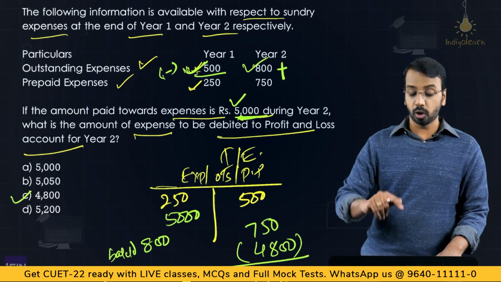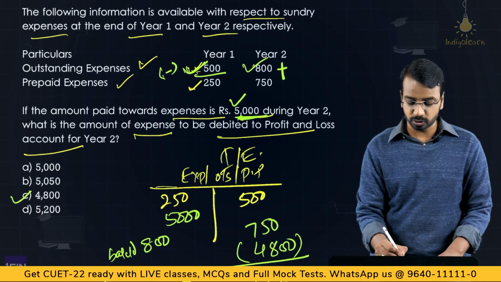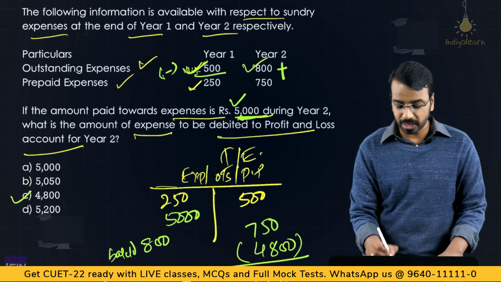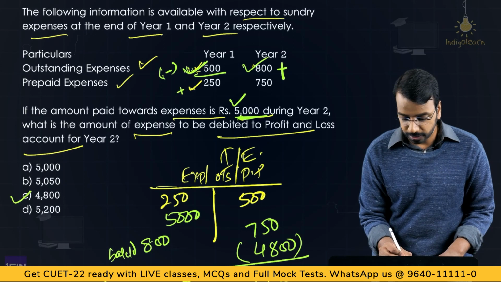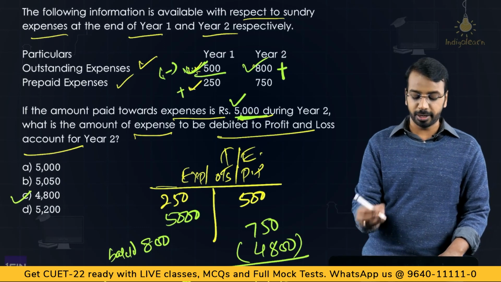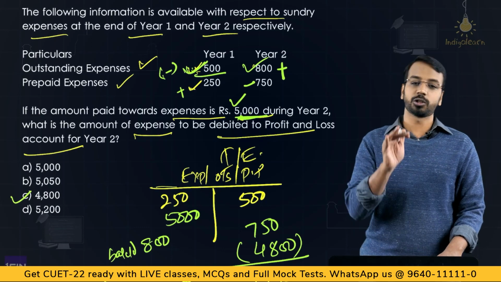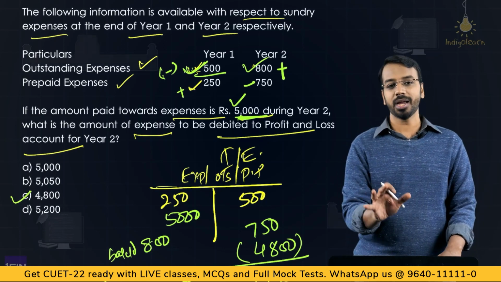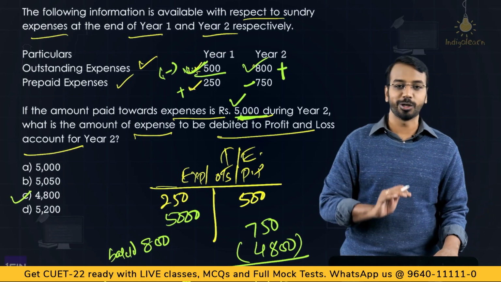then this has to be added, because that is outstanding at the end of the year, that is an expense for the current period. So 5,000 minus 500, 4,500 plus 800, 5,300, then plus 250. So 5,300 plus 250, 5,550 minus 750, 4,800. That is also another way in which you can solve this question. Simply you need to understand one item and other items will automatically fall into place.